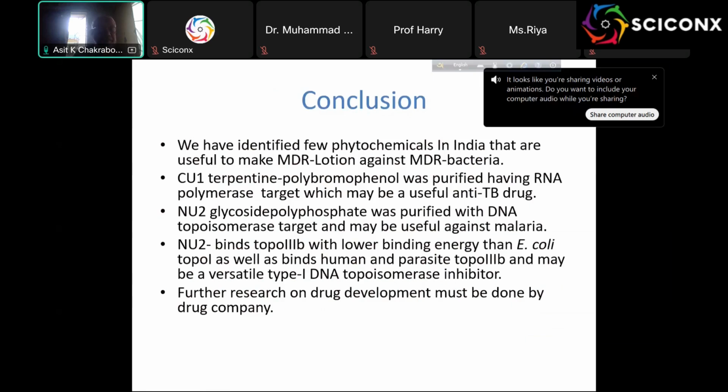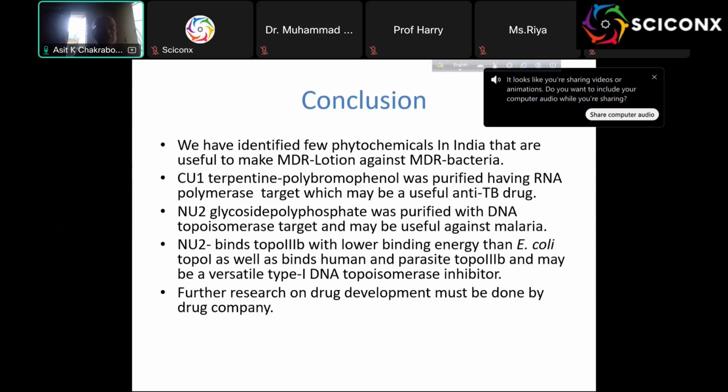But NO2 is not specific to E. coli, as I did some solution assay with E. coli type 1 topoisomerase, but we have no topo 3 or human topo 3 to test. But if we test, I hope topo 3 will be the most inhibited according to the binding constant study. So even though I am showing you topo 1 data, topo 3 will be more inhibited than topo 1. NO2 is a type 1 topoisomerase inhibitor.